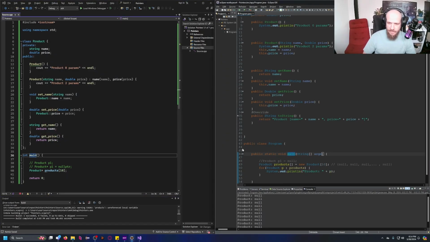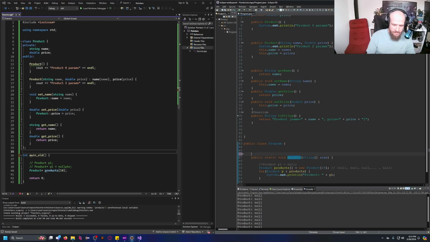Let's have another experiment, shall we? So, check this out. In Java, I'm gonna go ahead and name this one main old, as I'm gonna do in C++. This one is gonna be main old. So, I'm gonna create in Java a method, like main, and I'm gonna go ahead and create a product using this constructor over here. So, let's do just that. Product P1 is a new product, and I'm gonna name this pizza, of course, with a price of $29.99.